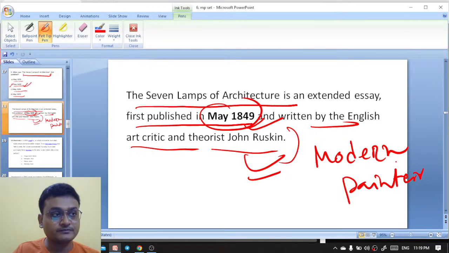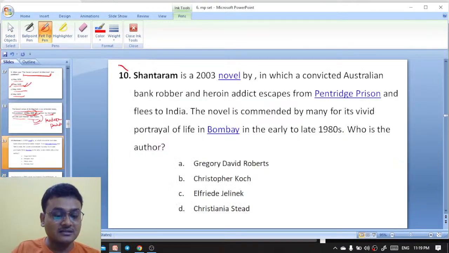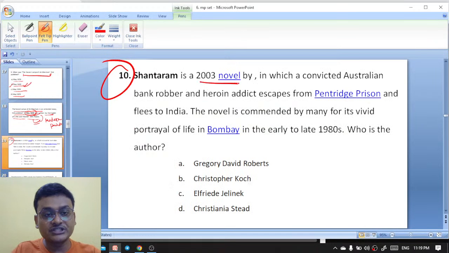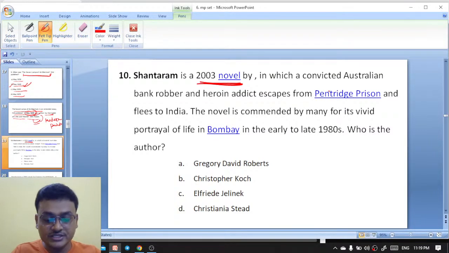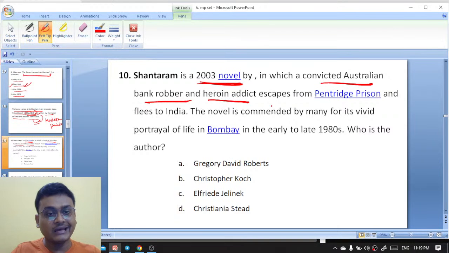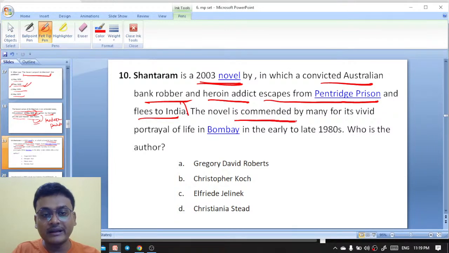Okay, chalo. Shantaram is a 2003 novel in which a convicted Australian bank robber and heroin addict escapes from Pentridge prison and flees to India. The novel is commended by many for its vivid portrayal of life in Bombay in the early to late 1980s. Who is the author? This is an autobiographical novel.